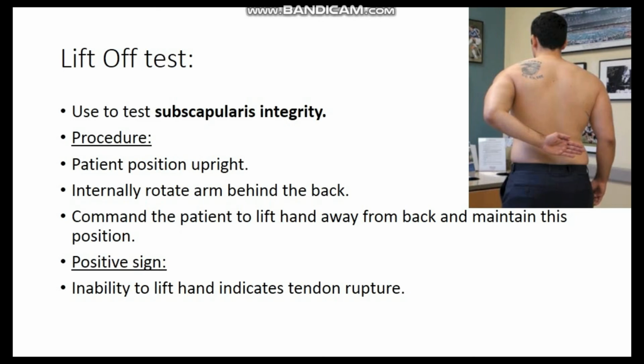Okay, so the next test is the lift-off test, which is used to test the subscapularis muscle integrity. In this, the patient position is upright.